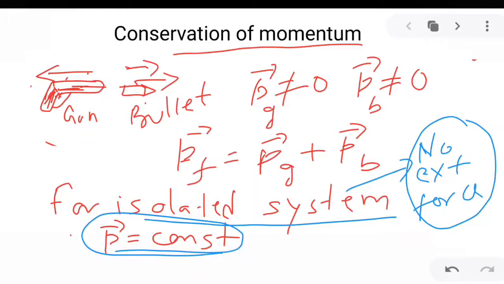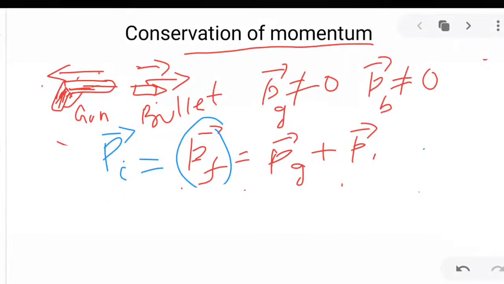So now if momentum is constant, the final momentum should be equal to the initial momentum, isn't it? Now what was the initial momentum? Initial momentum was 0. So the final momentum should also be equal to 0.